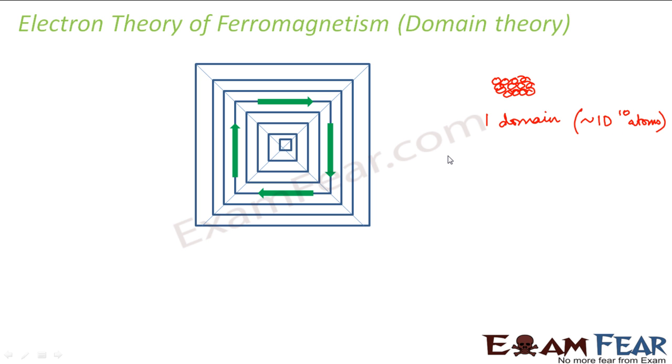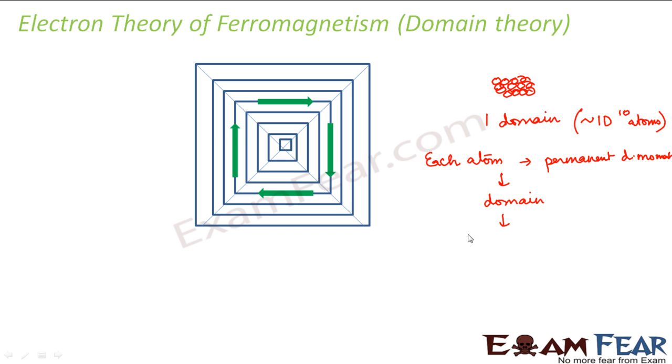Now, inside each domain, a special interaction exists between the atoms as a result of which all the dipole moments are in one direction. So that means in this case, each atom has a permanent dipole moment. Right? Now, atoms form domains.